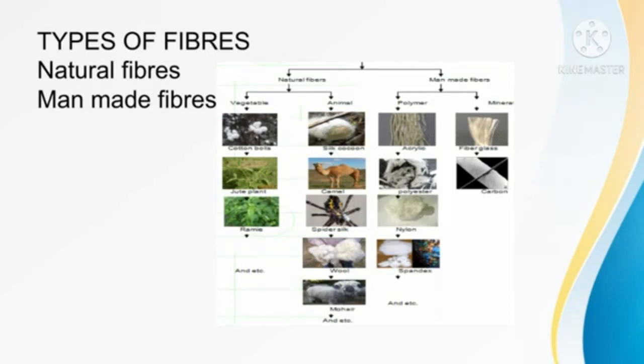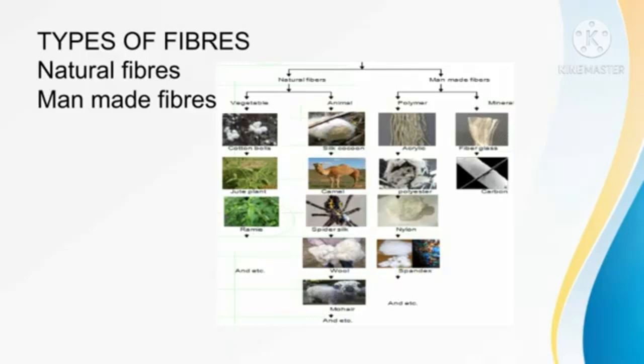The yarn is interwoven to form pieces of fabrics. Fibers are classified into two types: one is a natural fiber, another one is a man-made or synthetic fiber. Fabrics are obtained from fibers. Fibers are thread-like structures.